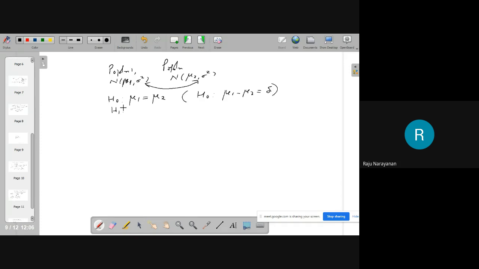Based on your problem. Suppose you have to prove that Calicut University students are better than Kerala University students, mu1 greater than mu2 will be your alternative. If you consider two types of mobiles produced by one company A and another company B, then you can have mu1 equal to mu2, or mu1 greater than mu2, or mu1 not equal to mu2, depending on your problem. Then here again we have to collect